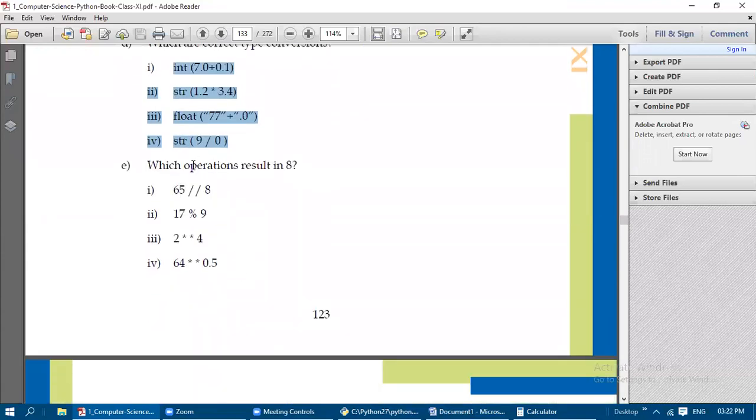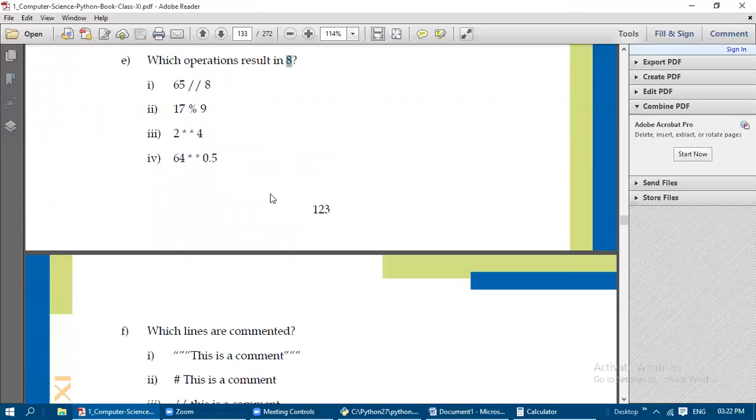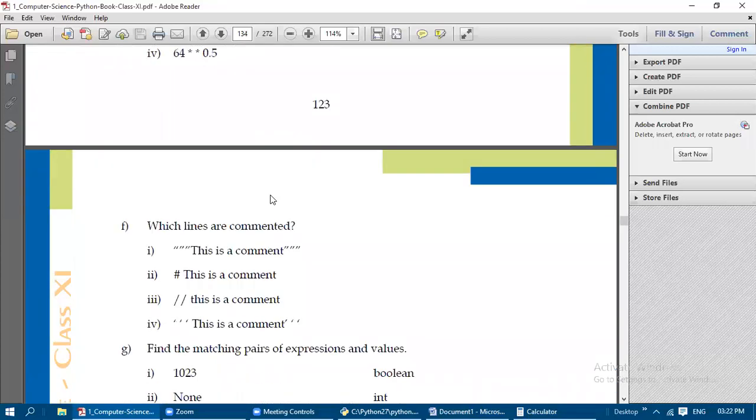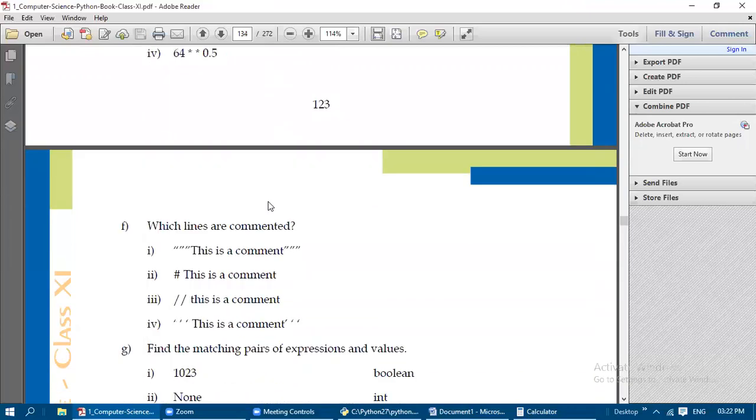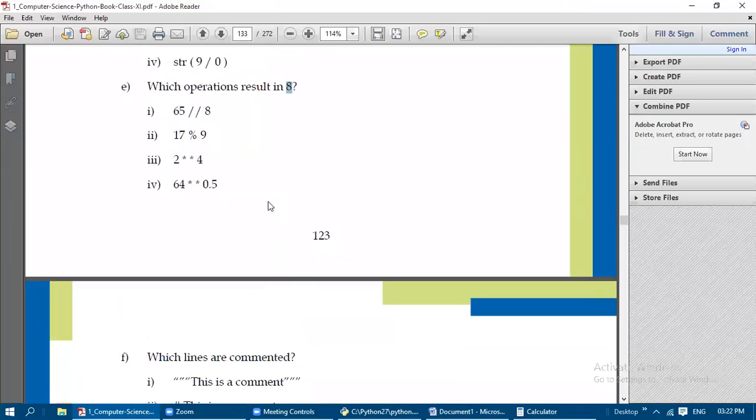Okay, and which operations in the following will give you the result 8? It should give 8 only, it should not give 8.0. Okay, that floating point, it should not give. So which one is giving 8 as the answer, you just check it and write, solve it and show the answer which is giving 8 in the following 4 questions.